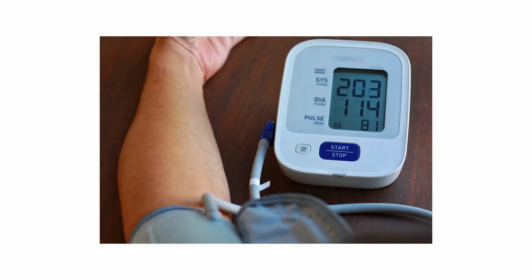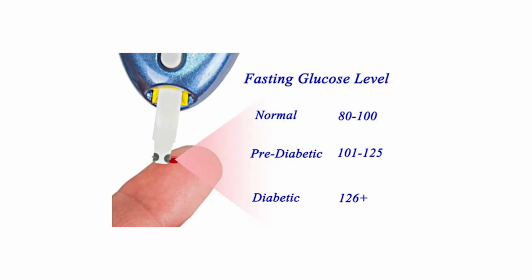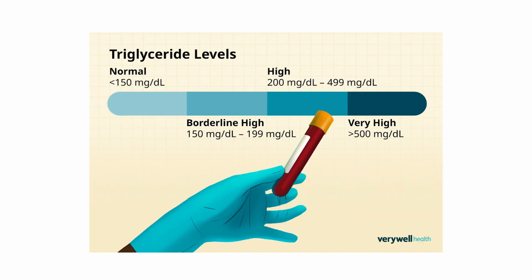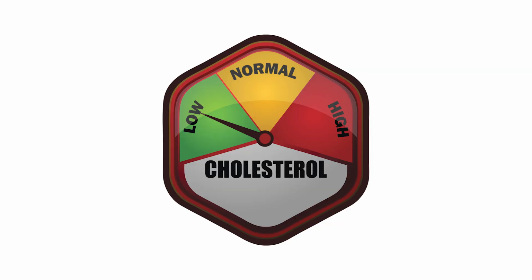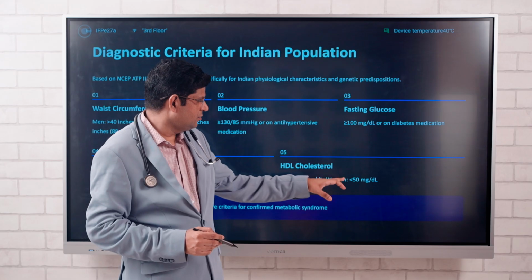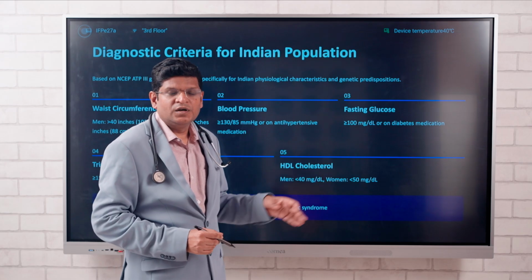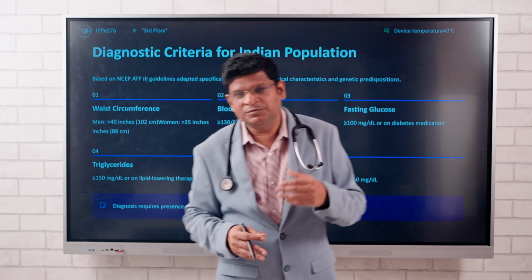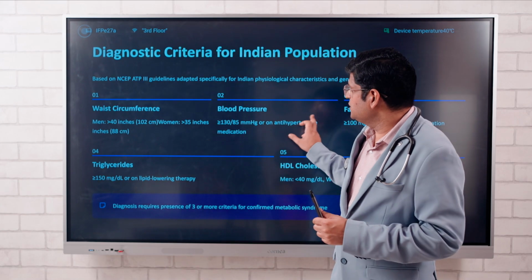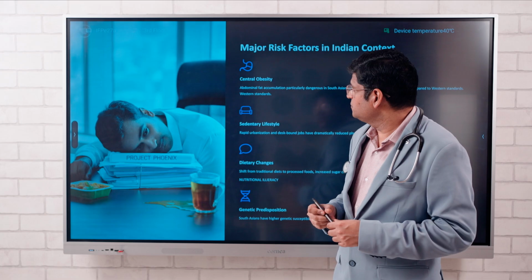Blood pressure more than 130 by 85 mm of Hg, and fasting glucose more than 100 mg/dL. Triglycerides more than 150 mg/dL, and HDL cholesterol lower than 40 milligram per deciliter in men and less than 50 milligram per deciliter in women. Out of these 5 components, if 3 are present, then we can say that the patient is having metabolic syndrome.